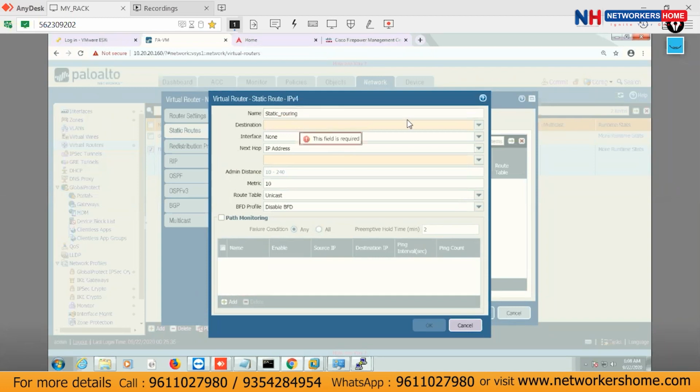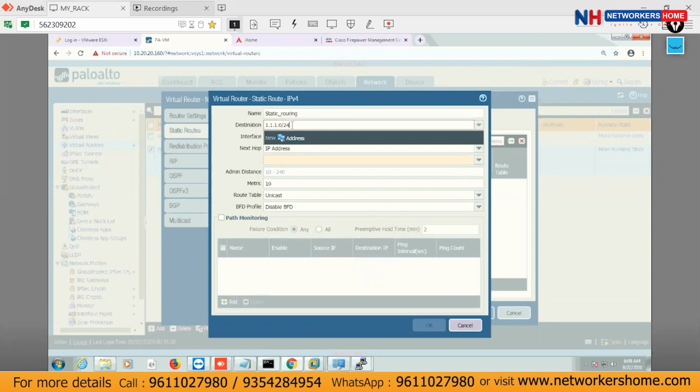Destination, what is the destination? 1.1.1.0. Tell me one thing, guys. If I'm using 1.1.1.1, which slash value should I use here? If I'm using 1.1.1.1, slash 32. This is a host. If you want to use it for some specific IP, you can use that. Otherwise, go for the network.